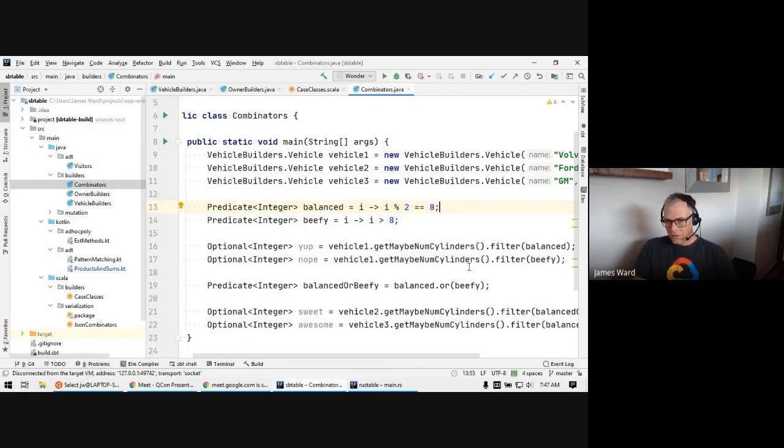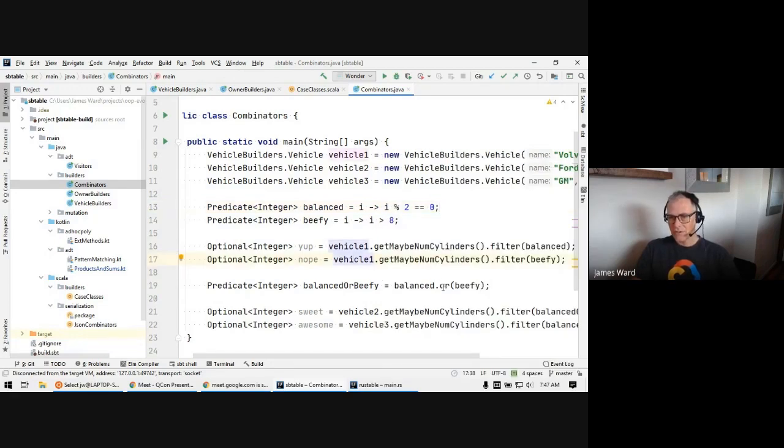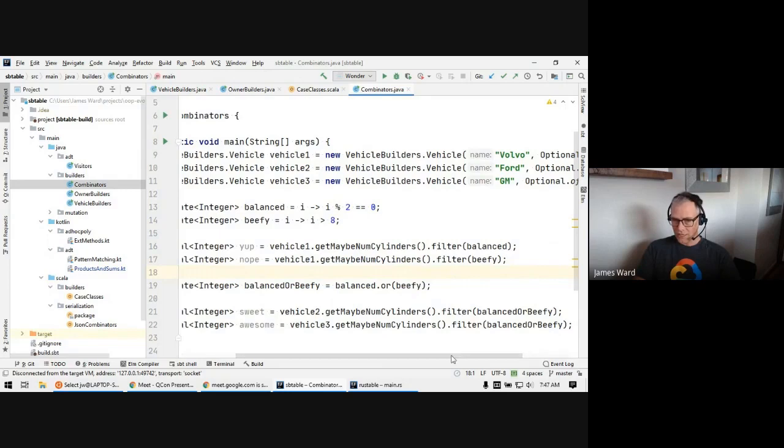But what we can do is take these 2 predicates and combine them together. The way that we do that is that predicate actually has functionality on it called a combinator, and it has a number of combinators. One of the combinators is OR. Because predicate has a function called OR that can combine another function with it, we could take these 2 functions, combine them into a new predicate, and then use that new predicate in our filter function like before.